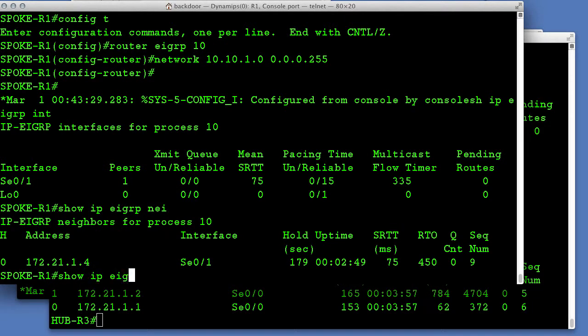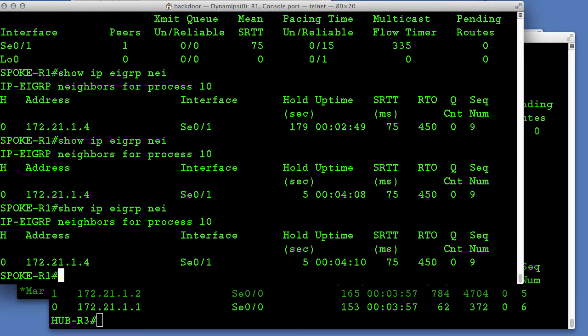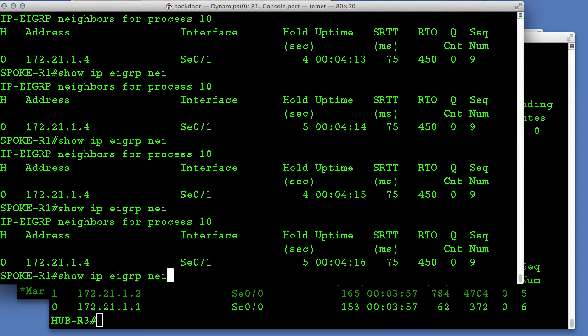So let's log into router 1. Router 1 now counts down 6, 5, 4. It has the 6 second hold time. We told router 1 what this setting should be. And it will never drop below 4 as long as we're sending hello and it's receiving hello packets every 2 seconds.